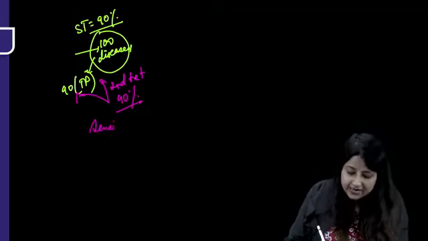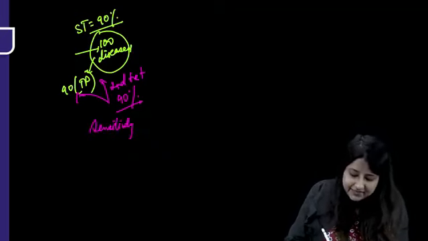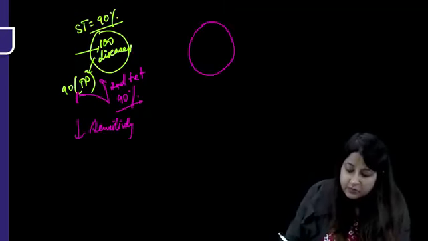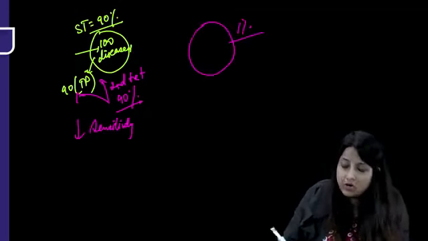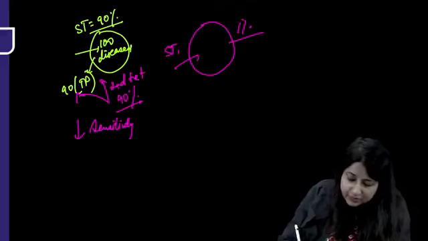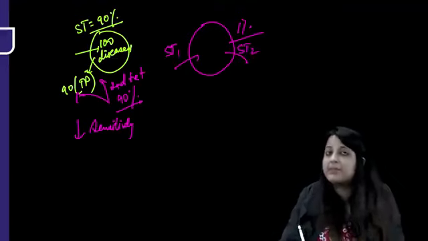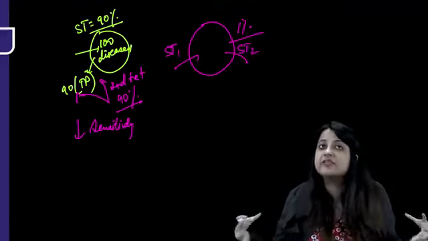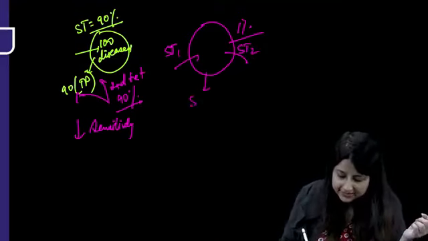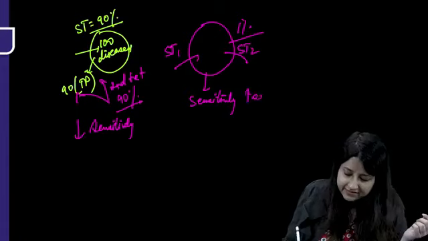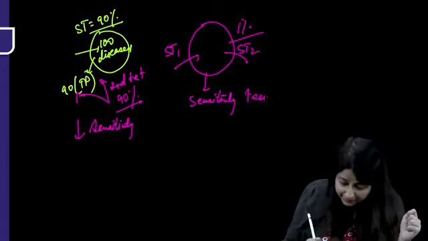So here what happens in series? Sensitivity decreases. But what is tests in parallel or combination? Both screening test 1 and screening test 2 is applied on the same population simultaneously. So in this case, always the sensitivity increases. Please remember.